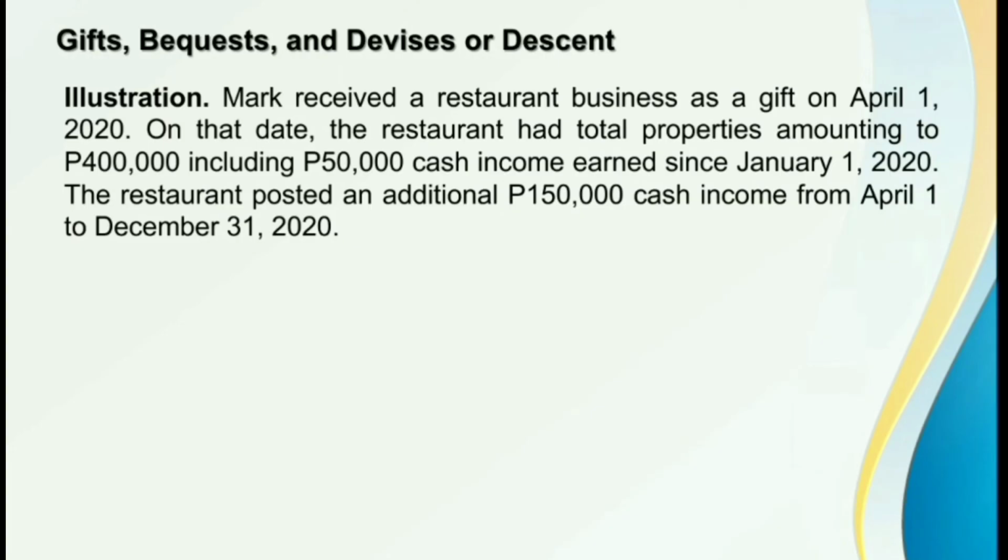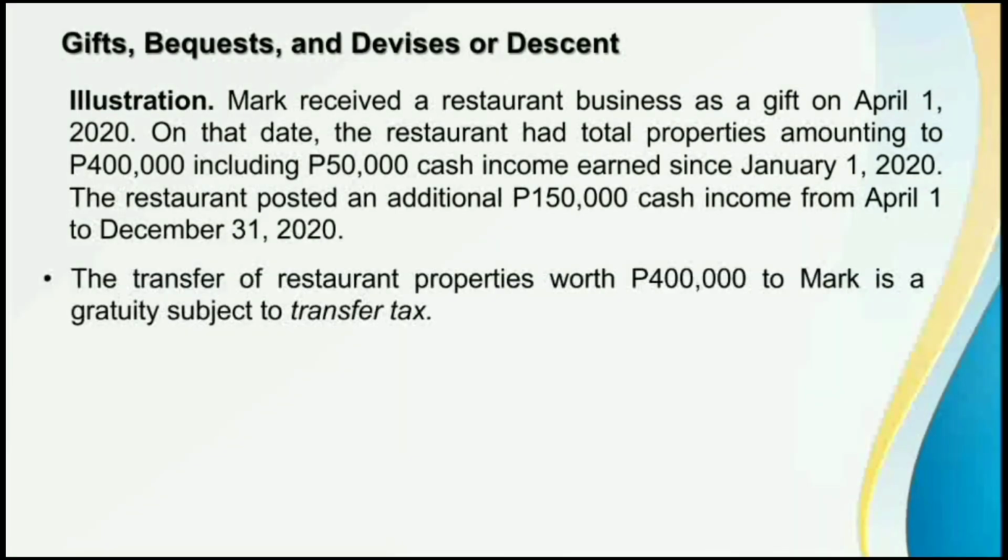Uulitin ko ha, itong 400,000 pesos na restaurant properties, this is exempt from the income taxation. Pero, this is subject to the transfer tax. Then, di ba, aside from the 400,000 pesos worth of restaurant properties na natanggap ni Mark, nakatanggap din siya ng 50,000 pesos cash, which is the income of the restaurant since January 1, 2020.